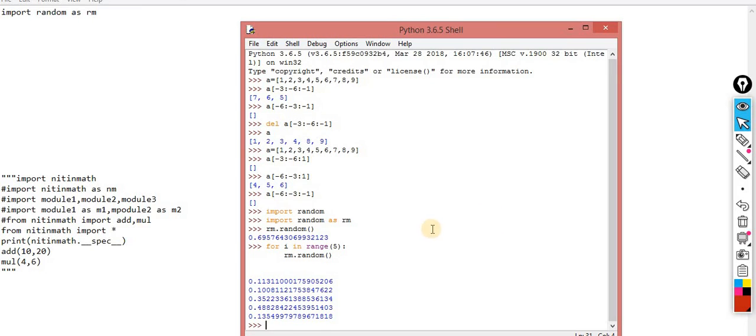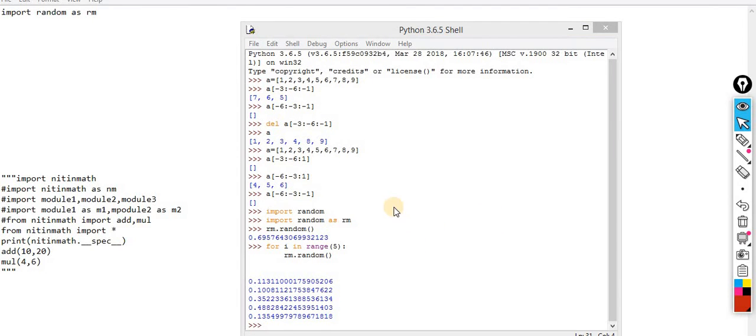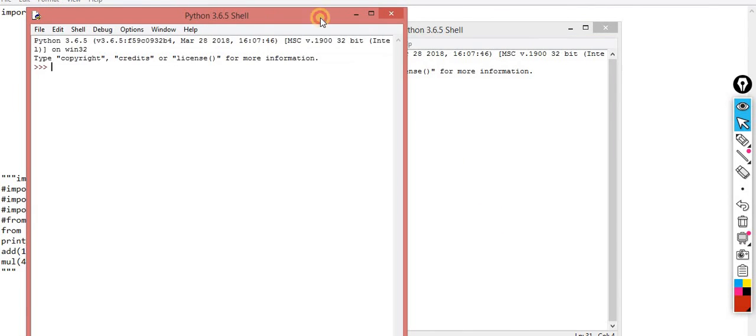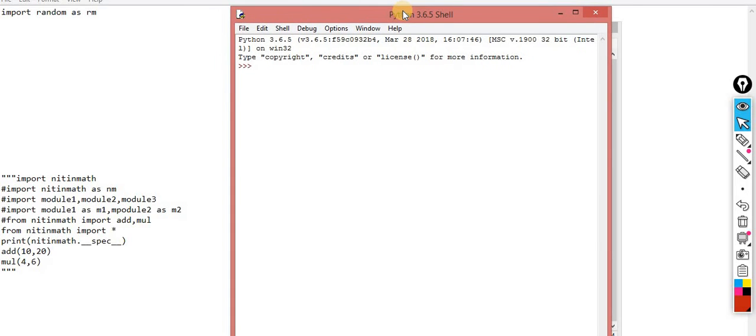Another one is randint. Let me open it, import random as rm.